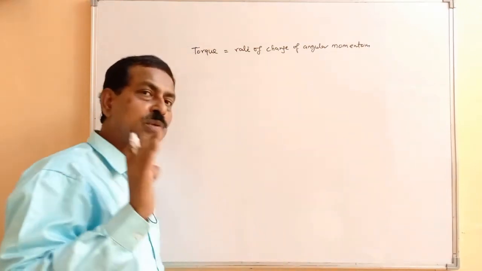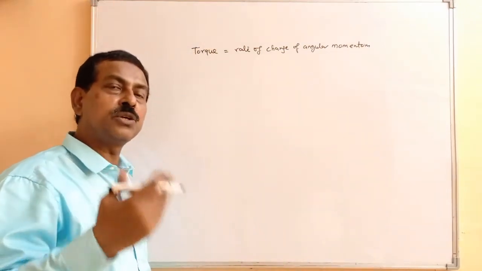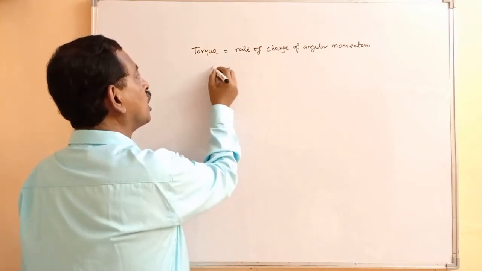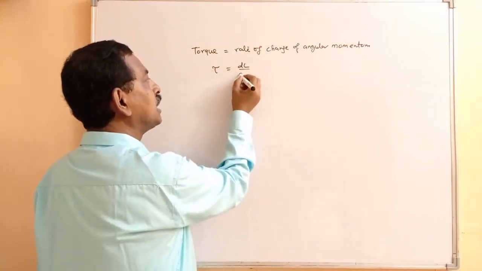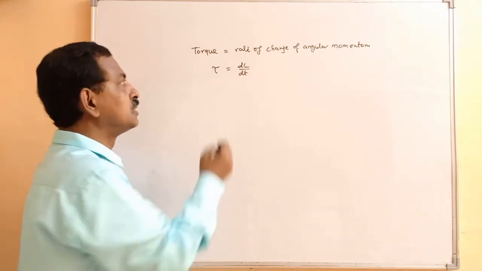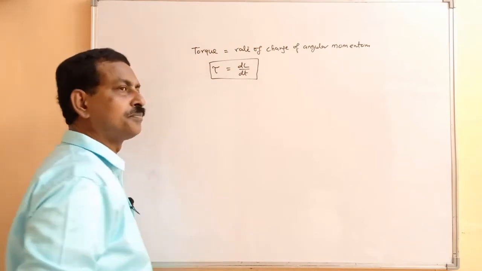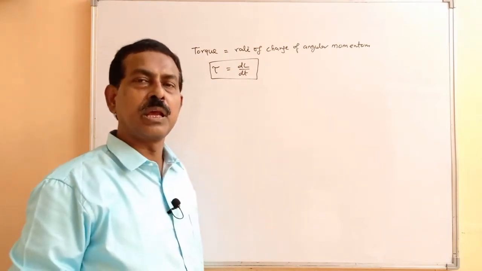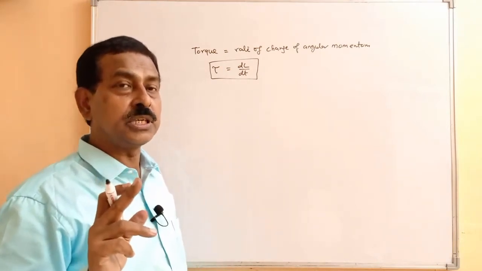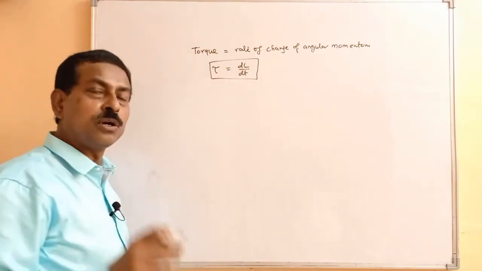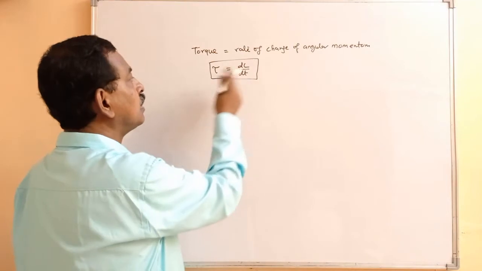Just like we have the force given as the rate of change of linear momentum, the torque is given as dL by dt. This is the relation between the torque and angular momentum. Of course, if we want to find the expression for the torque in vector form, we have L,